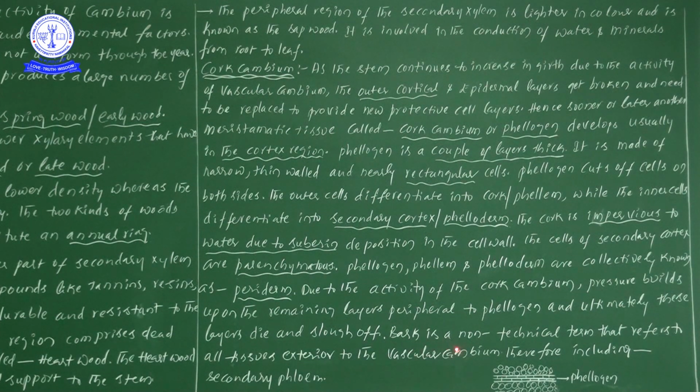Okay, next one, bark is a non-technical term that refers to all tissues which are present exterior to the vascular cambium.